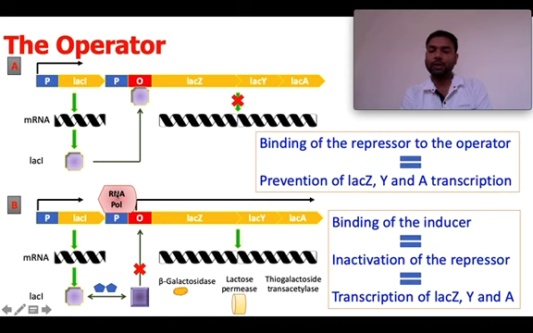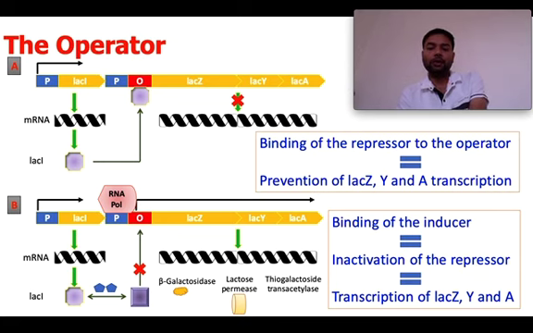This is the DNA dependent RNA polymerase, so it can take DNA as a template and make RNA. Okay, so this is the mRNA, and this is polycistronic mRNA. Polycistronic why? Because it has three different proteins to be expressed. So more than one cistron is there, that's why it is polycistronic mRNA.